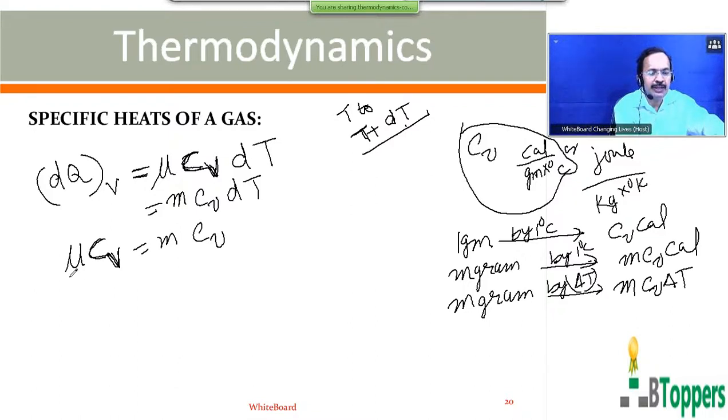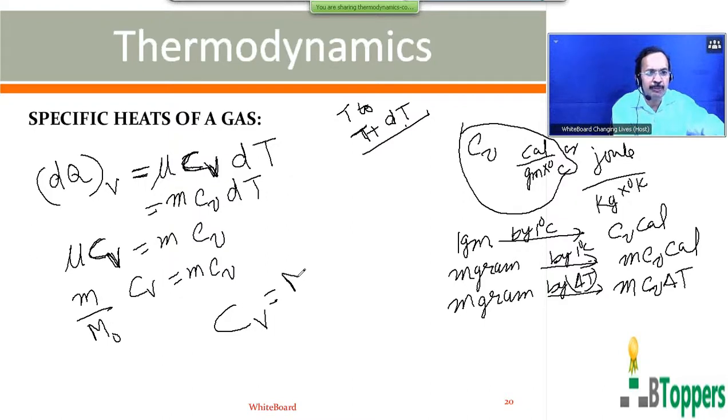The number nu represents the quantity of gas expressed in moles, which you can write as small m by M naught. M naught represents the molar mass, or molecular weight, of the gas. So the molar specific heat at constant volume can be written as the molar mass or molecular weight of the gas into the ordinary specific heat at constant volume.